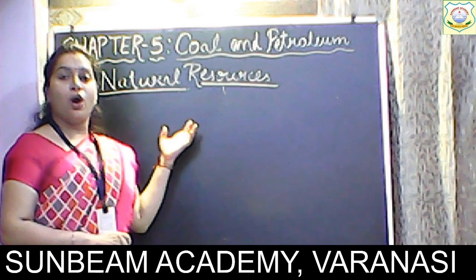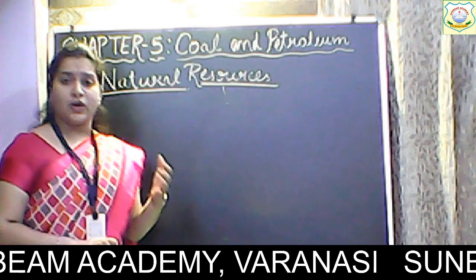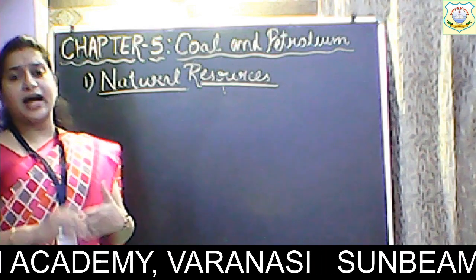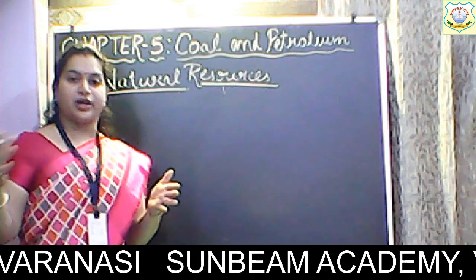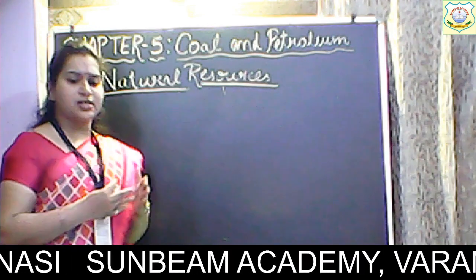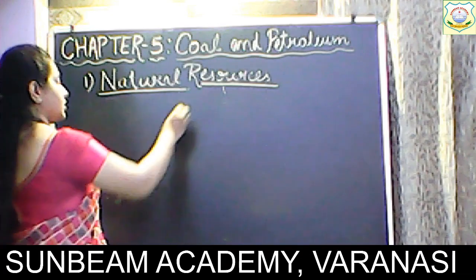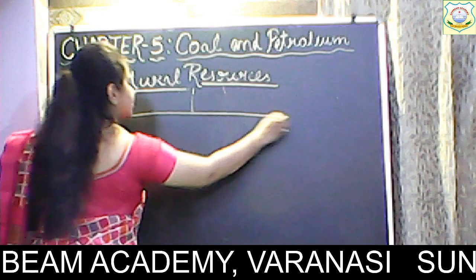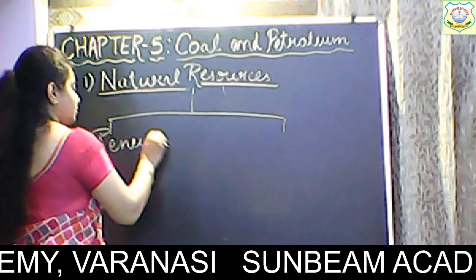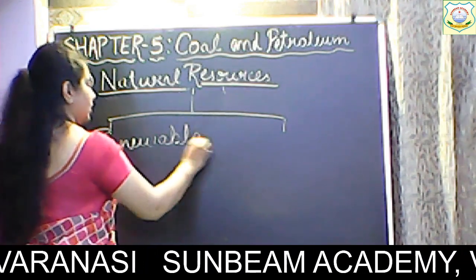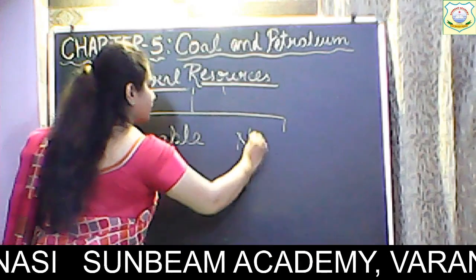So on the basis of whether it can be renewed, whether it can exist forever or not, it is divided into two parts. This natural resources is divided into two parts, that is renewable and non-renewable.